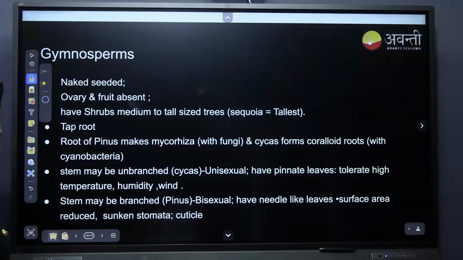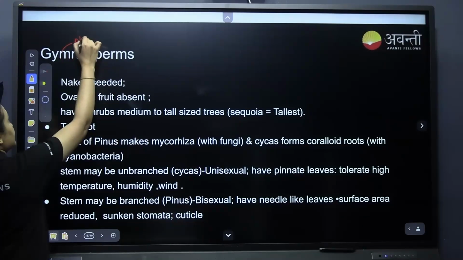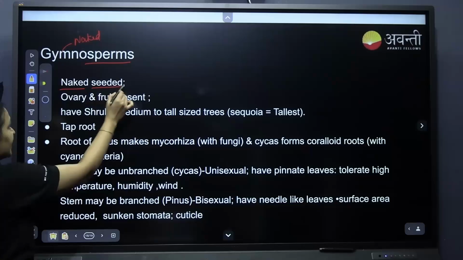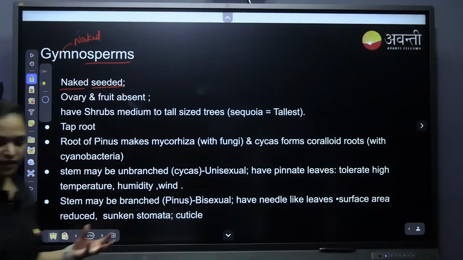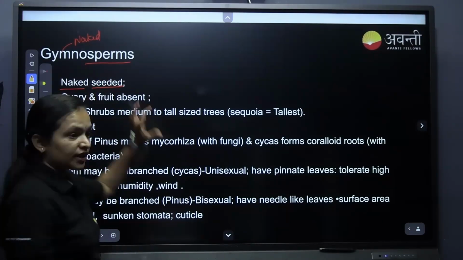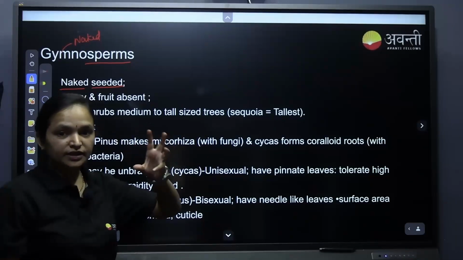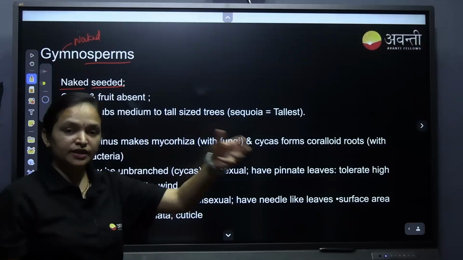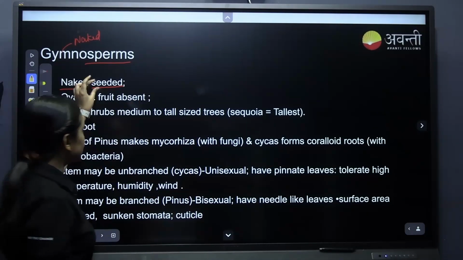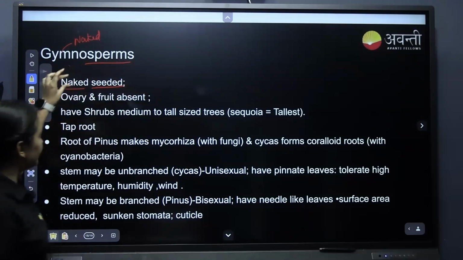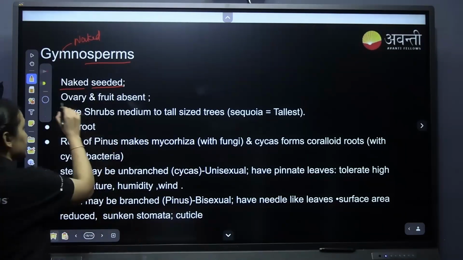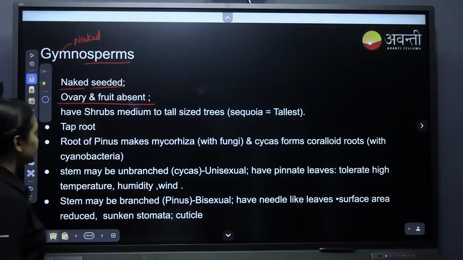Now coming to gymnosperms, very easy. Gymno means naked, which means they have naked seeds. Their seed is not covered with fruit. They don't have an ovary in the female, so the ovary will not be converted into fruit. Only the ovule is there, which is converted into seed. That's why they are naked seeded. Ovary and fruit are absent.